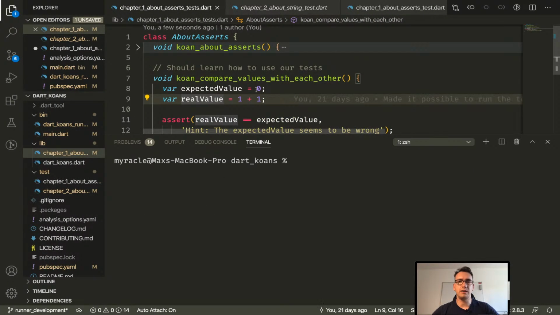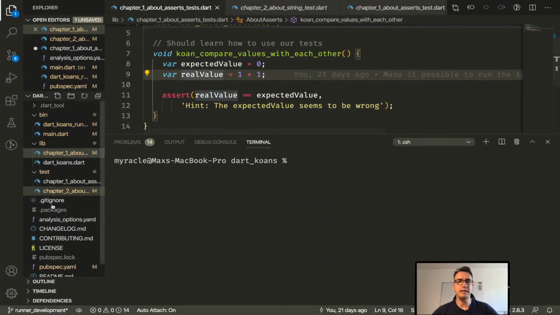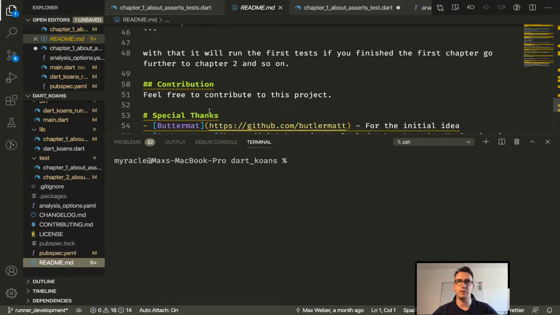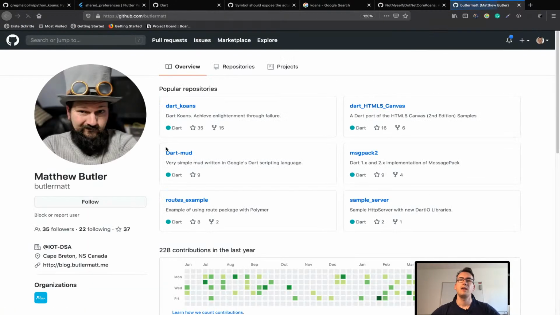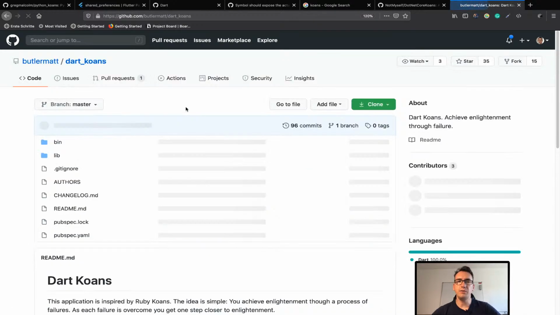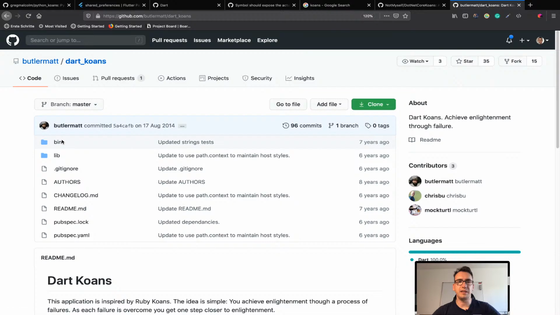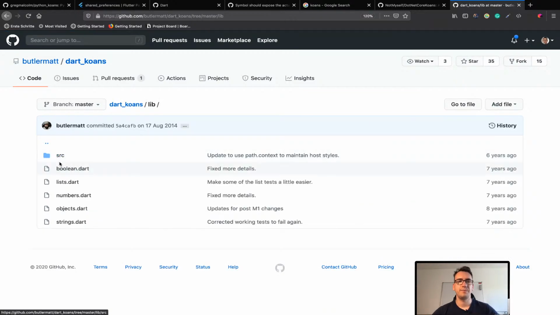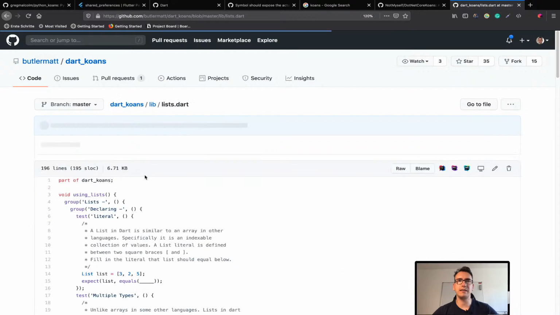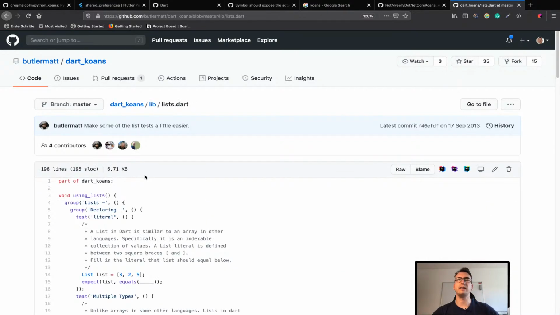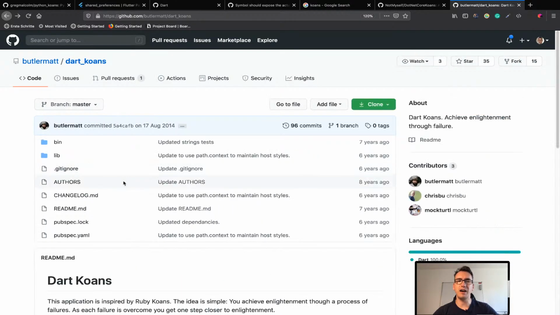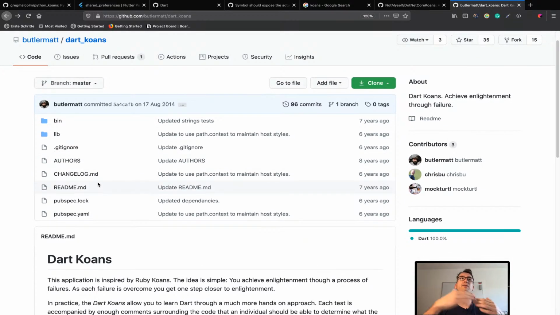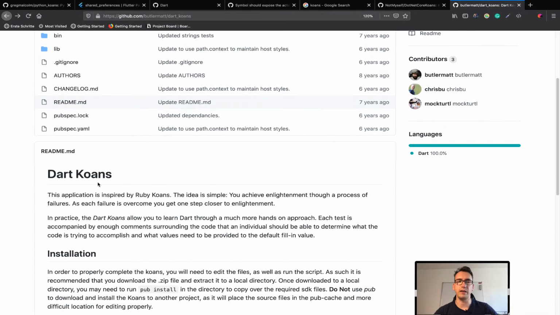And the good thing is, for me, it's just some tests that I write. And I think the idea for Dart Koans, I also add that down here, is from Buttermat. He created already a lot of them. But my problem with the Dart Koans that he created was actually that the tests from him were real tests. And what happens with real tests is that the order in which the tests are running is in completely wild order. And with that, it's very hard to learn, because you can't tell a story like, hey, you have to do this first, right? You want to make first assertions before you go to the next chapter or something like that.